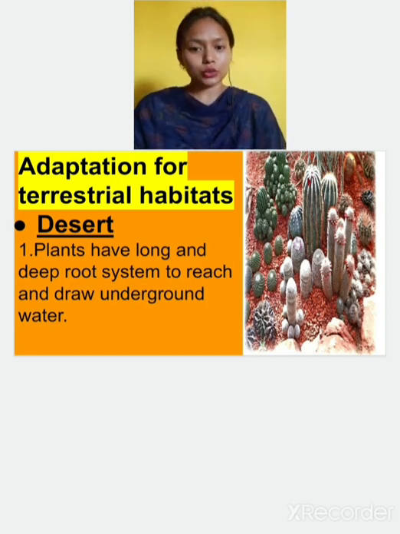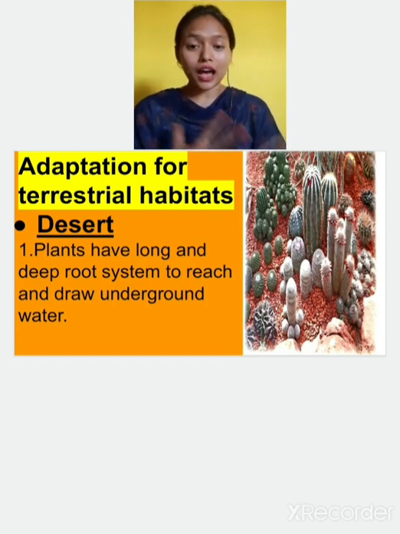Now, today we'll start with the adaptations for the terrestrial habitat. In the terrestrial habitat, first is desert. So we'll talk about the deserts, and how adaptations are there. Adaptation means the features that help plants or animals to survive in that environment.